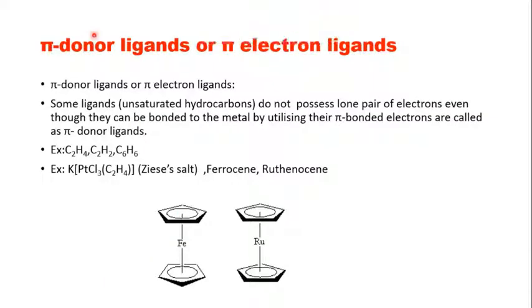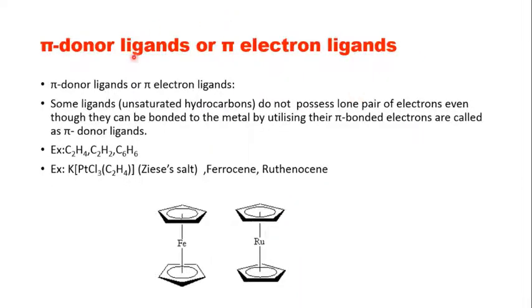Then you have pi donor ligands or pi electron ligands. So certain ligands do not possess a lone pair of electrons, even though they can be bonded to the metal by utilizing their pi bonded electrons. Till now we have seen ligands that can donate a pair of electrons because they have a negative charge or a lone pair of electrons.